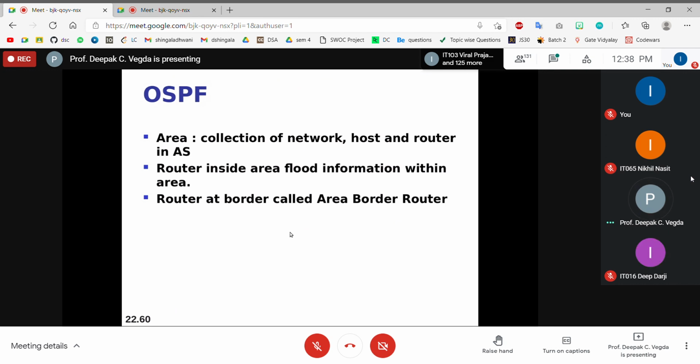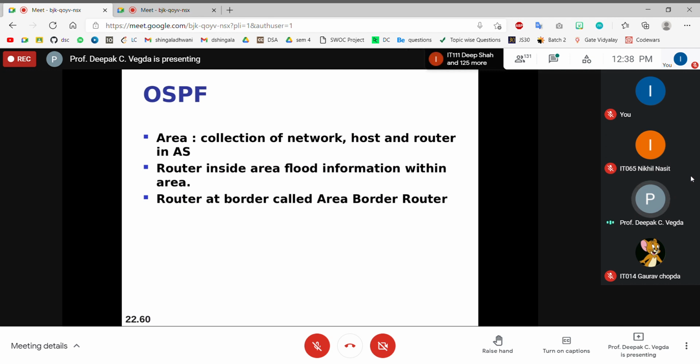OSPF normally has one thing known as area. What is area in OSPF? In OSPF, an area is a collection of networks, hosts and routers in an autonomous system. Sometimes it is single area OSPF and multi area OSPF. Normally we'll see single area OSPF.